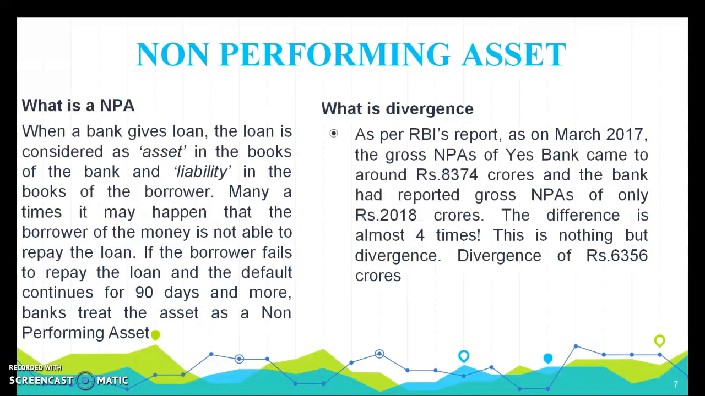If the borrower fails to repay the loan and the default continues to 90 days or more, the bank classifies that asset as a non-performing asset, and that is the case where Yes Bank has made a huge difference in NPAs. As per the RBI report of March 2017, the gross NPA of Yes Bank came to around 8,374 crores, while the bank had reported gross NPAs of only 2,800 crores. The difference is almost 4 times. This is really something huge to be noted, and this is nothing but a divergence of rupees 6,356 crores.